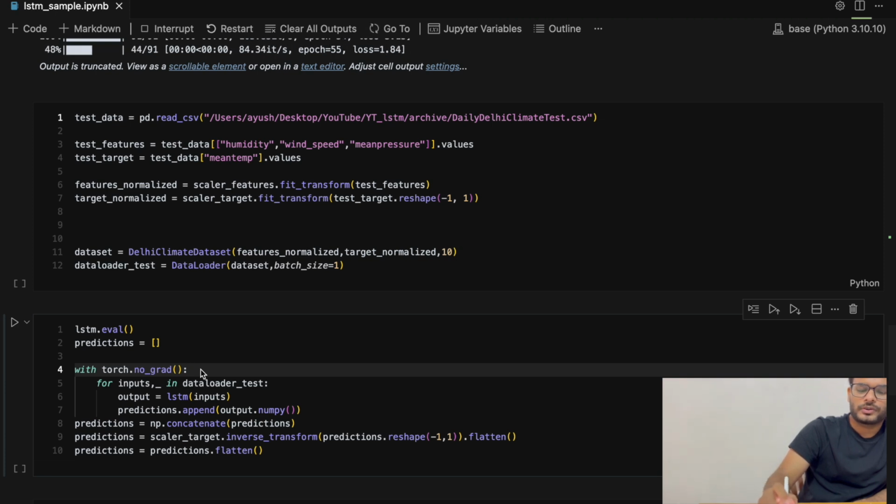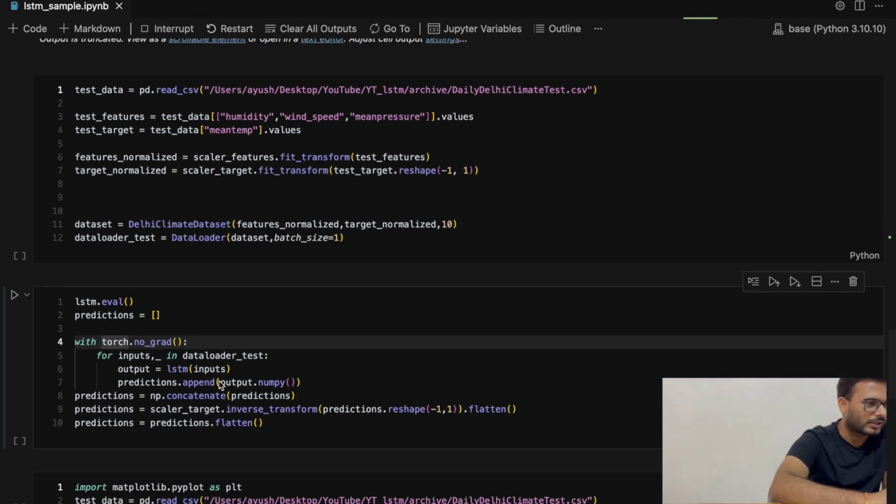When you're doing inference with the model, inference is simply one forward pass through the entire model after all the training and the weight updation has been done. During that time, we don't want the model to compute the gradients, because model training has already happened and we don't want the weights to update after we have reached a certain step. So we'll just say torch.no_grad, that is, while this forward pass is being done, do not compute the gradients or backpropagate. So this is torch.no_grad.